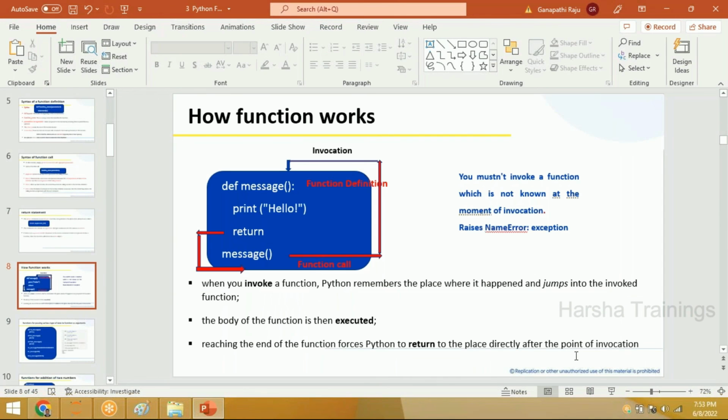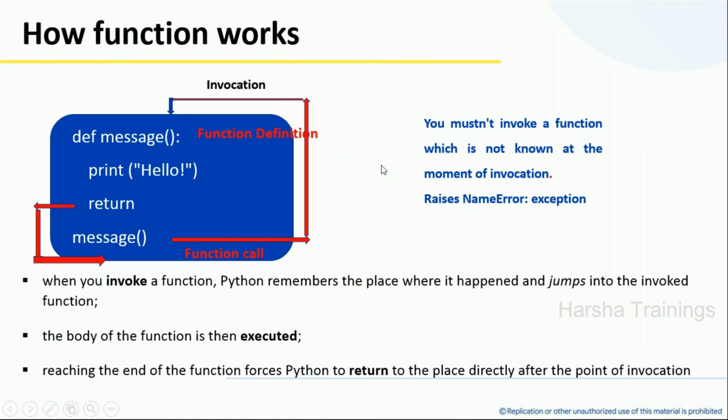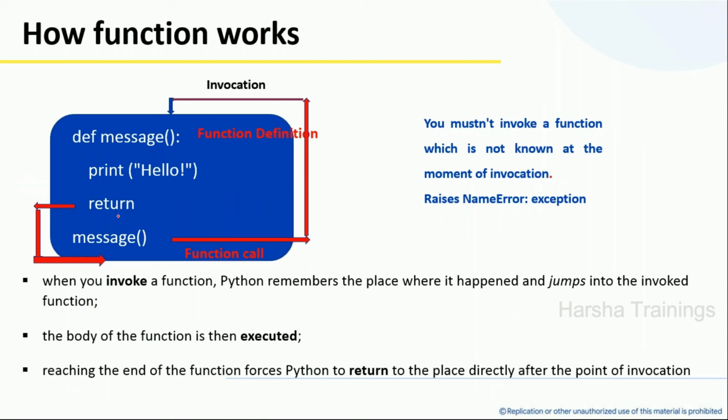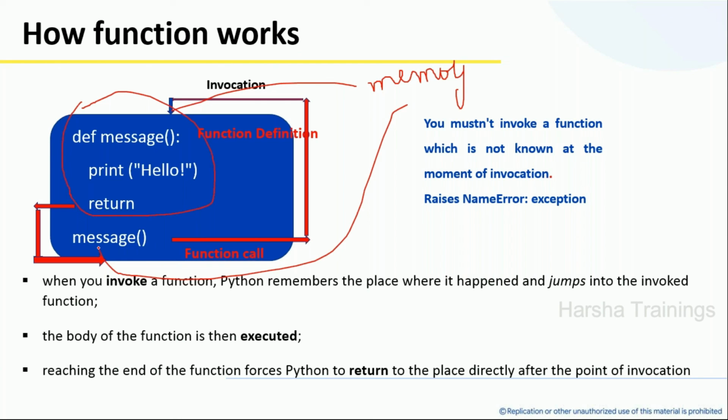Now, a very, very important point. You can ask one question, sir. When I call a function, first of all, you have to write the function definition. It should be known to the memory. Then only you have to call it.